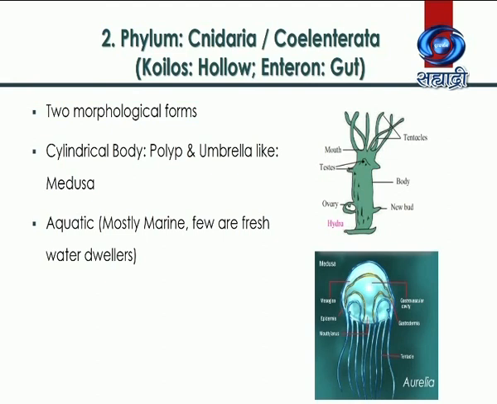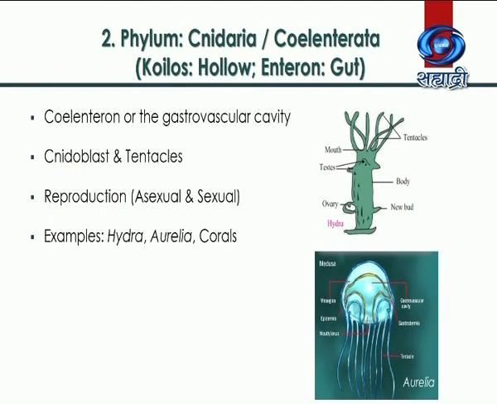Again, these members are exclusively aquatic. Mostly they are marine and few are freshwater dwellers. Presence of coelenteron or gastrovascular cavity is the distinguishing feature of this phylum.